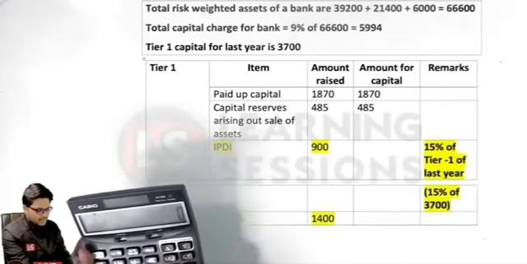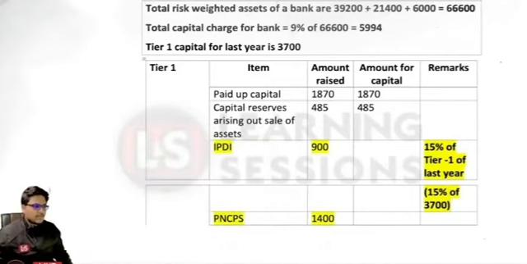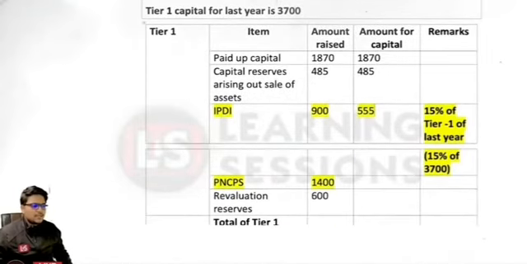So 15% of 3700 is amounting to 555. So this one is limited to what? It is limited to 555 in this particular case. And for the PNCPS and IPDI, what is the percentage ratio related to it?